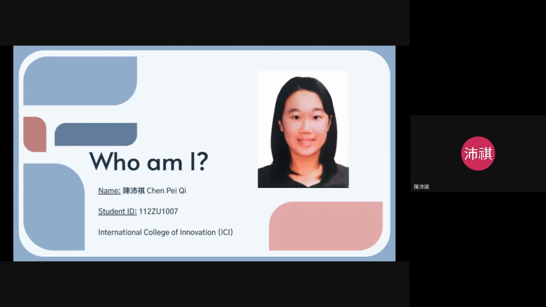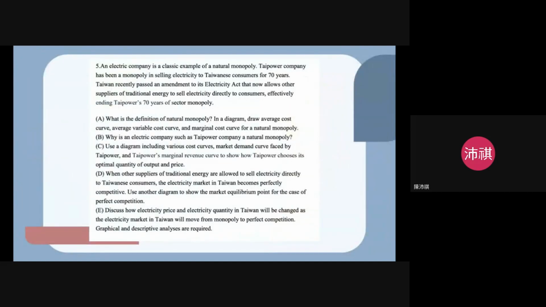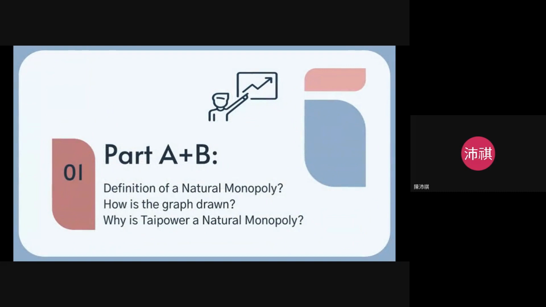Yes, so without further ado, let's hop right into it. This is question 5. This is all the details that you need to know. If you would like to read through, just pause the video. Okay, part A and part B.